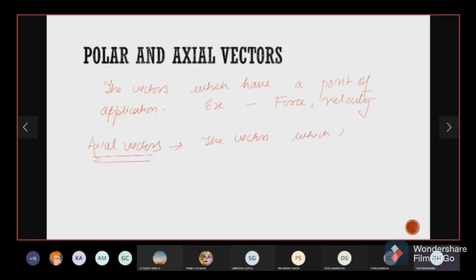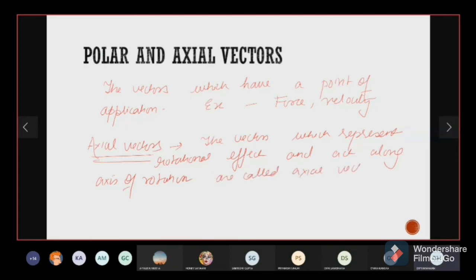So the vectors which represent rotational effect and act along the axis of rotation are called axial vectors. Think about it: if you are opening a bottle of water, how do you open the cap?